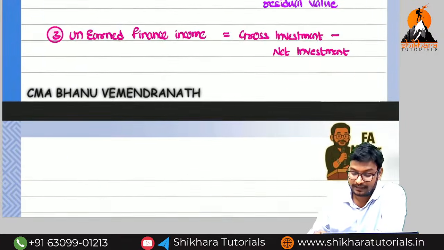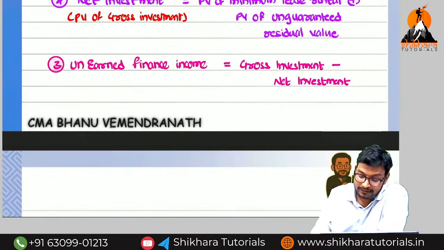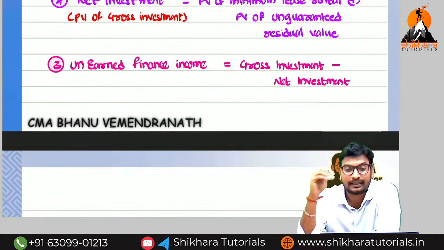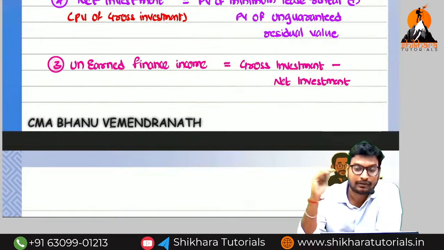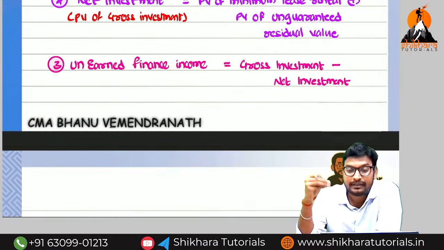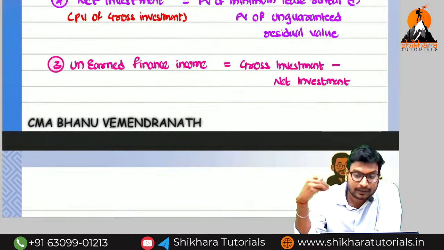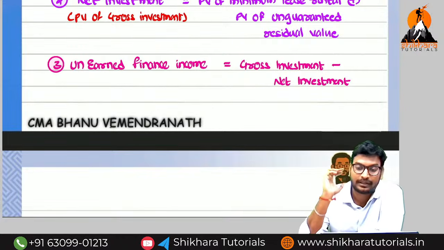Okay guys? But here which value do we need to record? Net investment. What is the meaning of net investment? Nothing but present value of minimum lease rental only. But here we should consider unguaranteed present value also. But we should not compare with any fair value. Directly we should take that particular value. So that is the important point here.